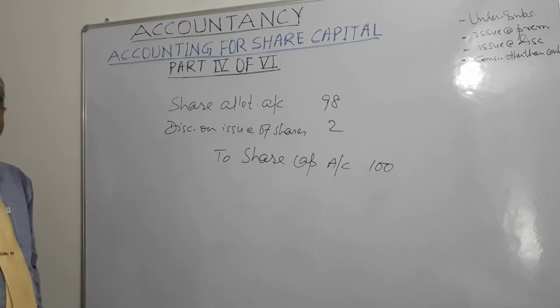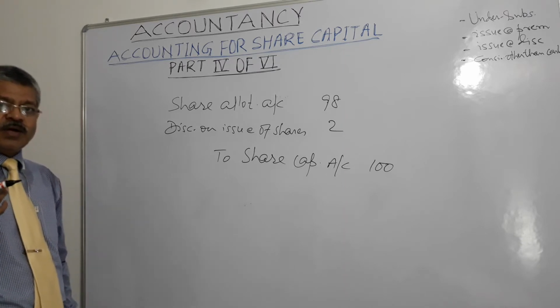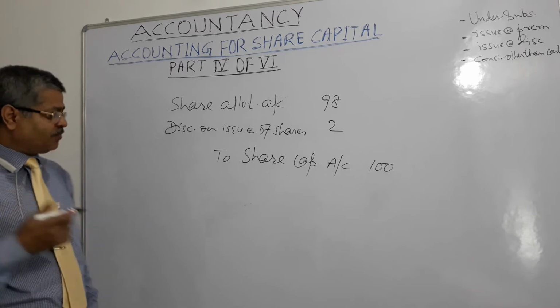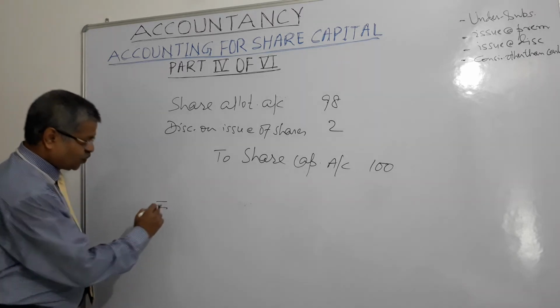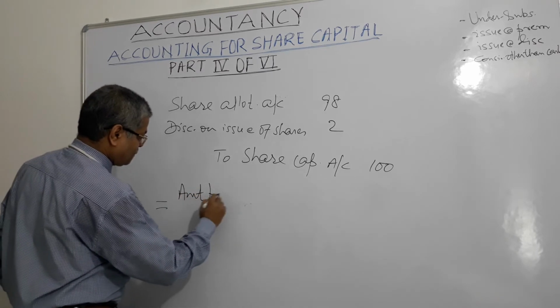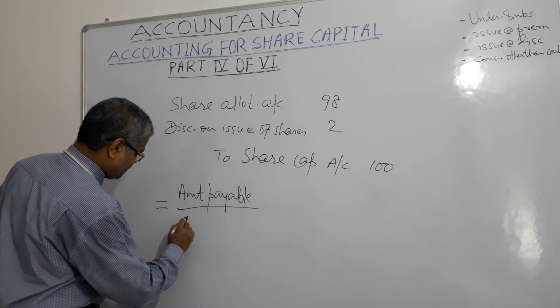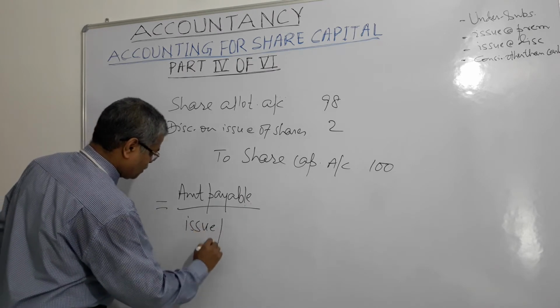So it's very simple. Number of shares to be issued to the vendor is equal to amount payable upon issue price.